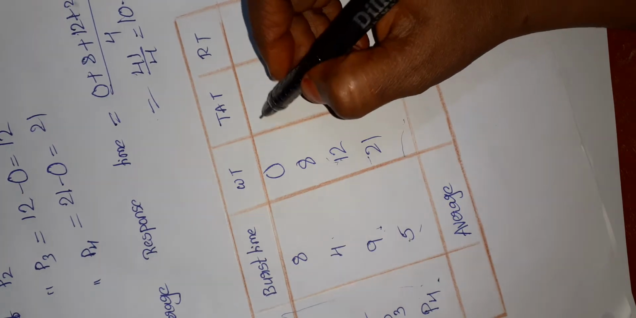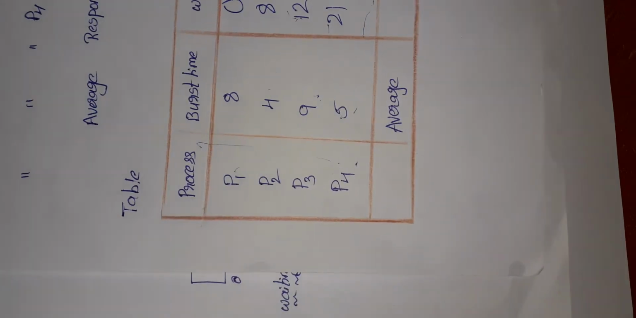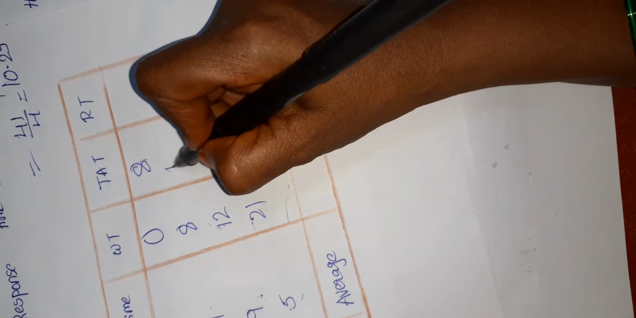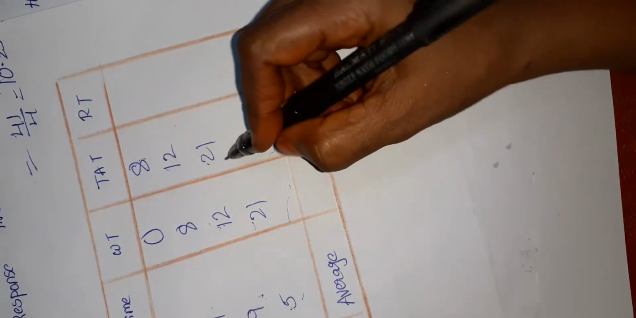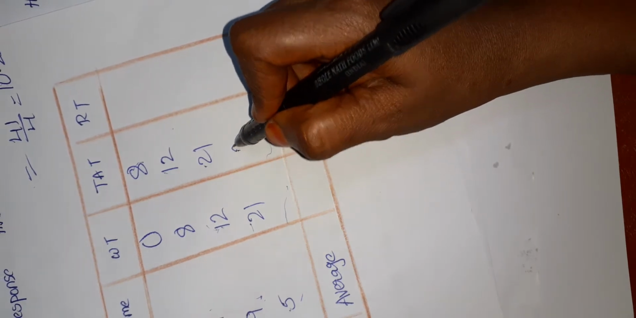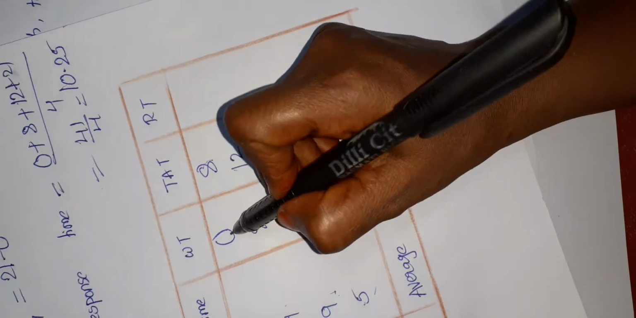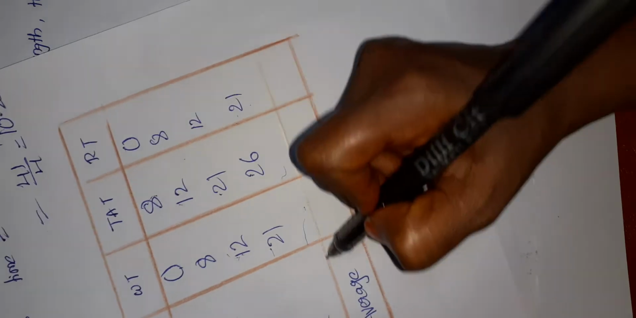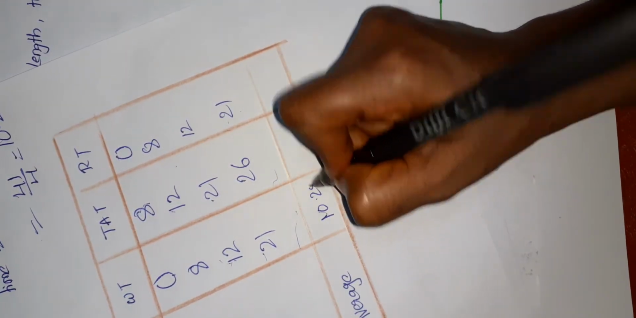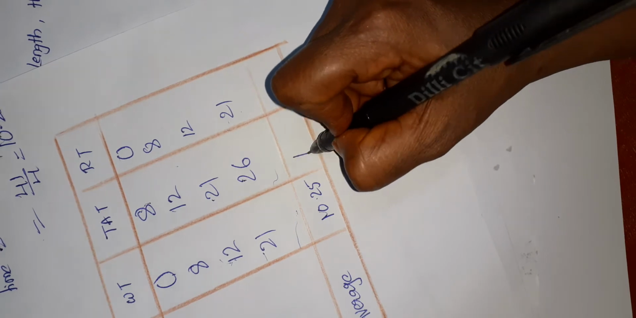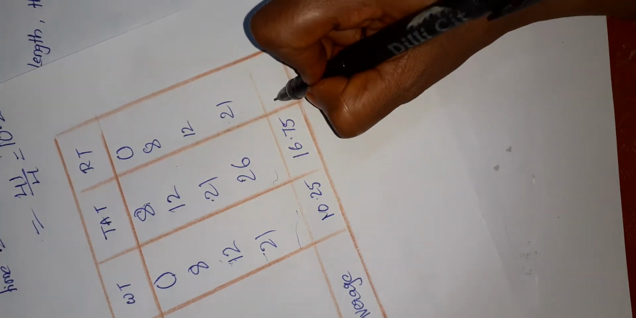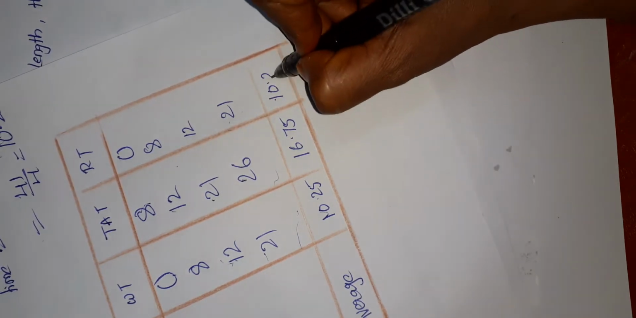And coming to the turnaround times, for P1 the turnaround time is 8, for P2 the turnaround time is 12, for P3 the turnaround time is 21, and for P4 the turnaround time is 26. The response time is the same as waiting time: 0, 8, 12, 21. The average waiting time is 10.25, average turnaround time is 16.75, and average response time is 10.25, okay.